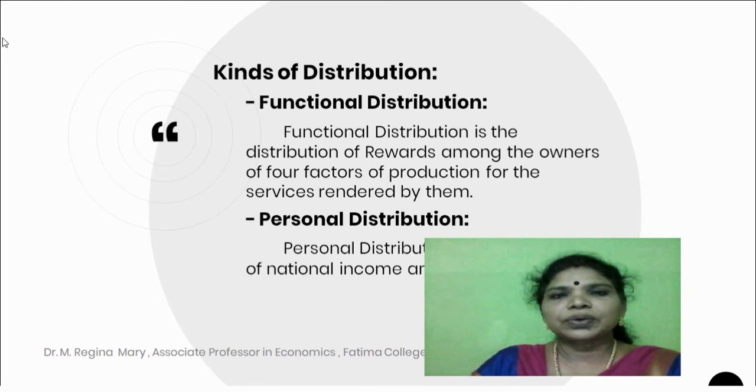Kinds of distribution. There are two types of distribution. Number one, functional distribution. Two, personal distribution. Functional distribution is the distribution of rewards among the owners of the factors of production for the services rendered by them. Personal distribution is the distribution of national income among the individuals.